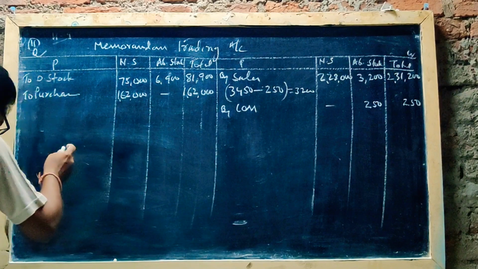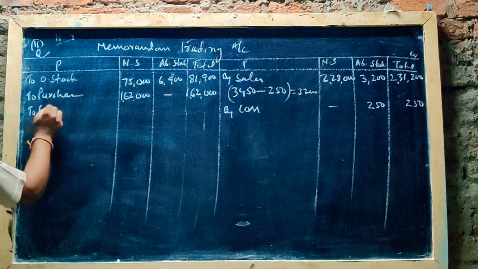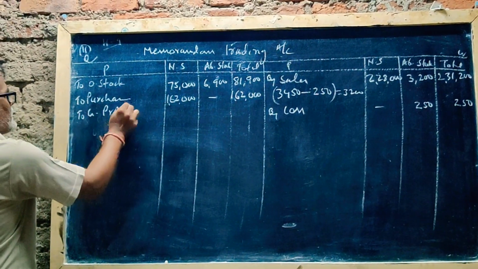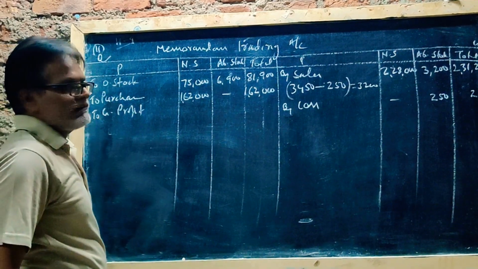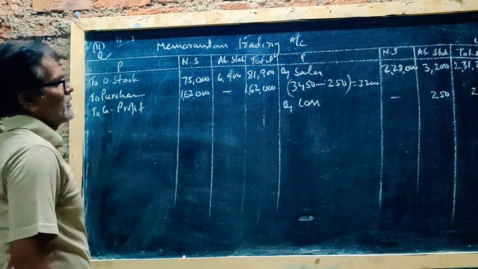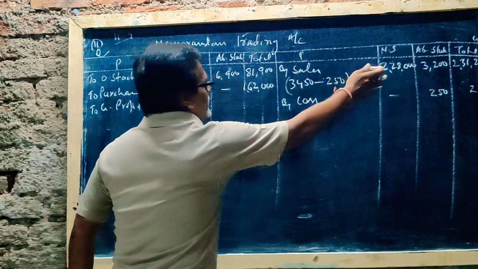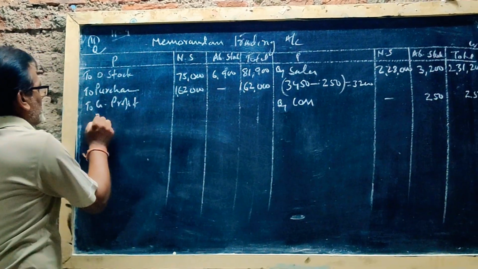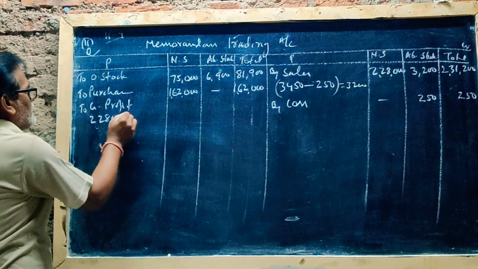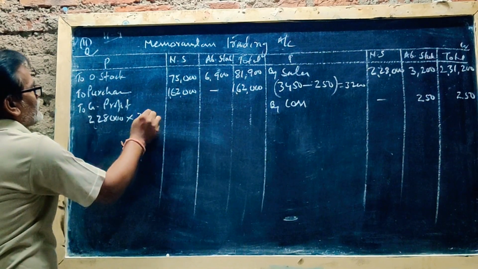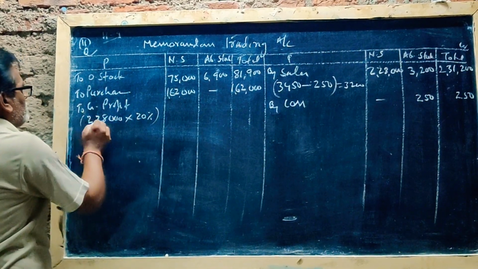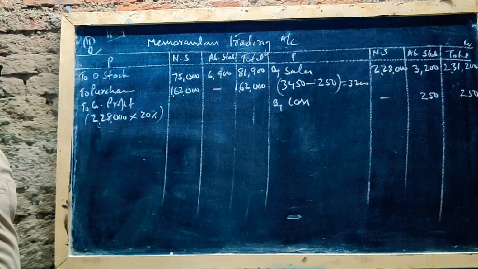To gross profit. Every time you have to charge the gross profit percentage on normal stock sales. 2,28,000 into 20%. Now we got the trading account gross profit percentage, 20%.